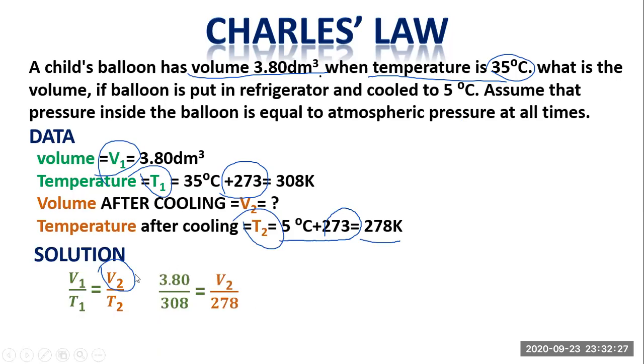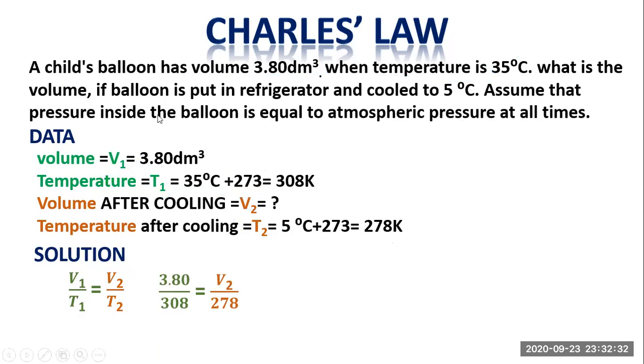When we put in the values, V1 is 3.80 decimeter cube, temperature T1 is 308 Kelvin, and T2 is 278 Kelvin.